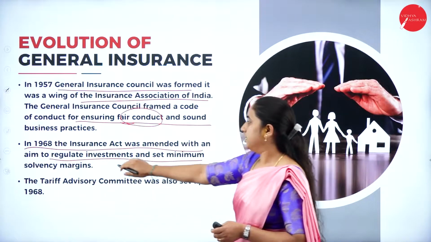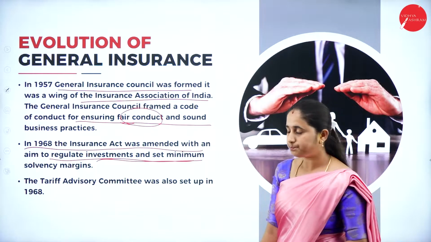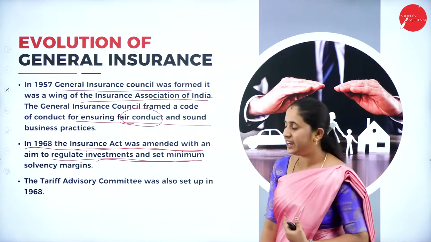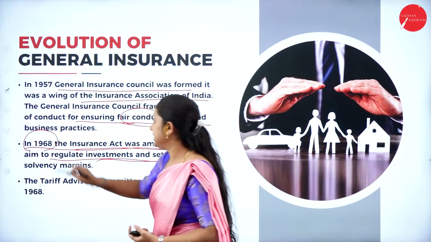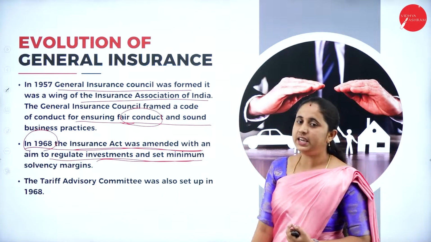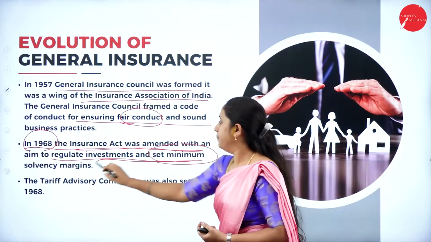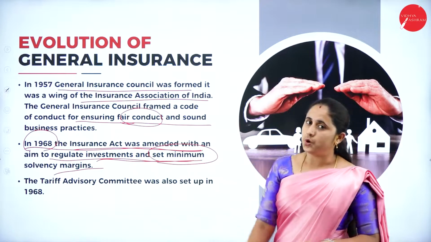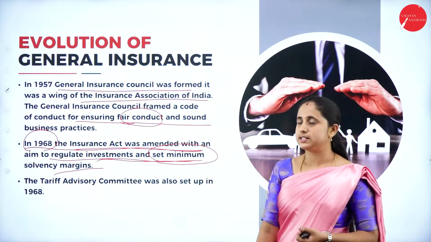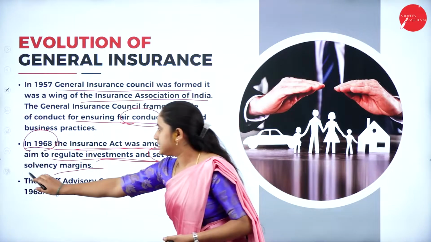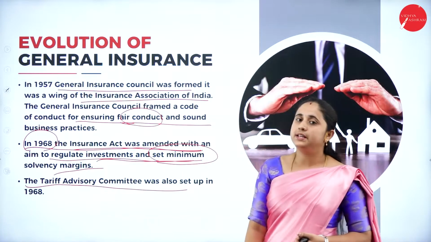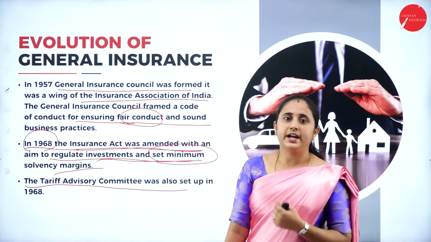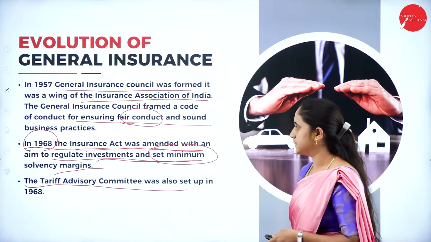In order to reduce the losses, the Insurance Act was amended in 1968 to set the minimum solvency margin. In the same year, the Tariff Advisory Committee was also formed in order to guide the general insurance business.